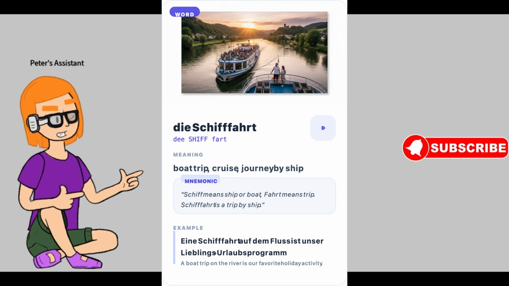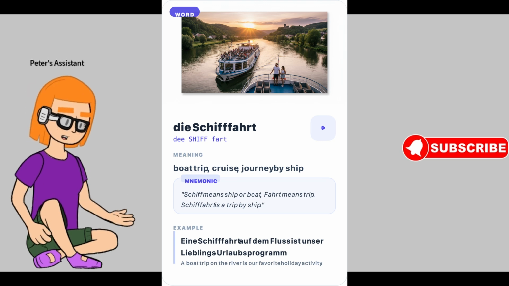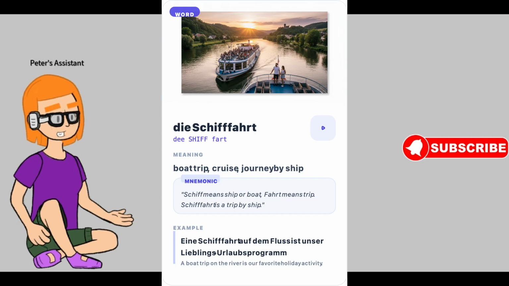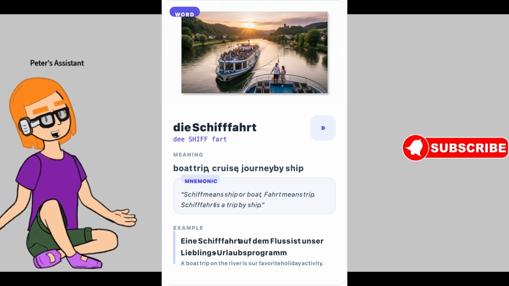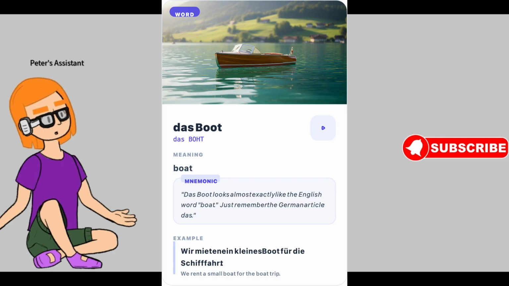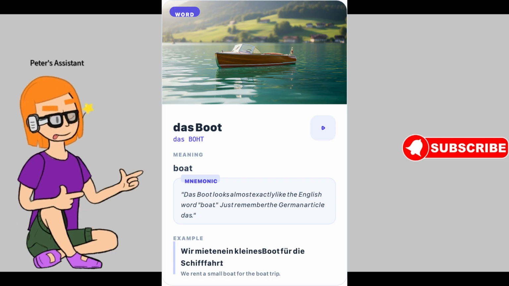Example sentence: Eine Schifffahrt auf dem Fluss ist unser Lieblingsurlaubsprogramm. English translation: A boat trip on the river is our favorite holiday activity. The next German word is das Boot. Pronunciation: das Boot. Meaning in English: boat.